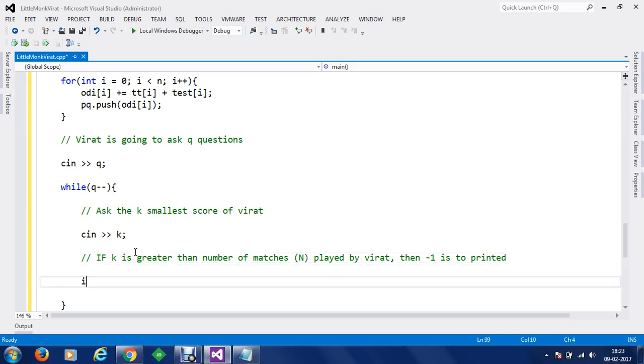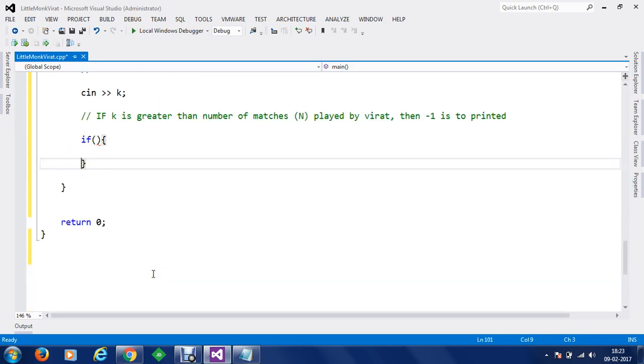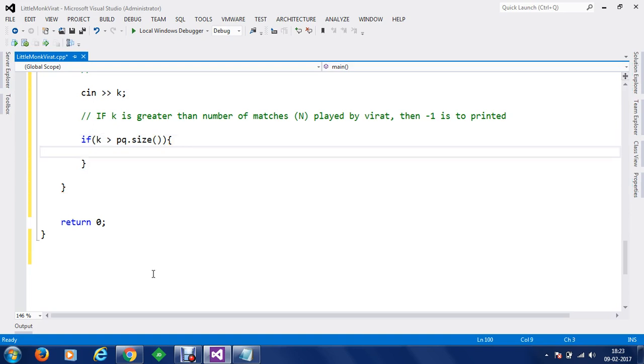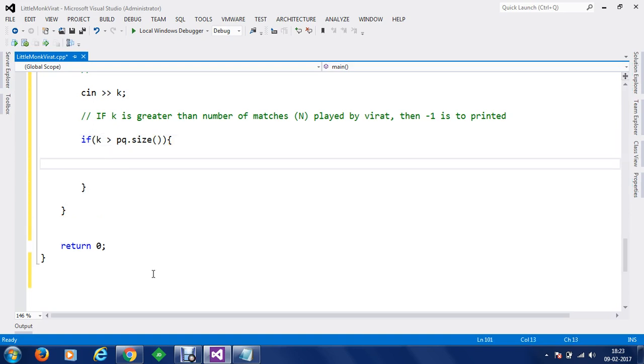To do this, we are going to quickly write an if block: if k is greater than priority queue dot size. We can execute the size method and check if k is greater than the number of elements in the priority queue, that is the score of every individual match. Then we are going to print something like this, cout, and we are going to print -1 here.